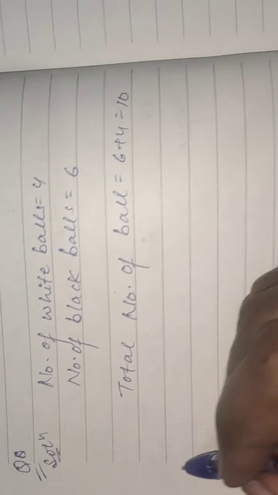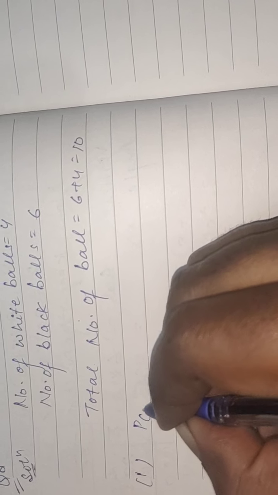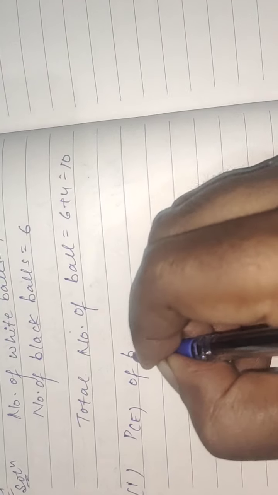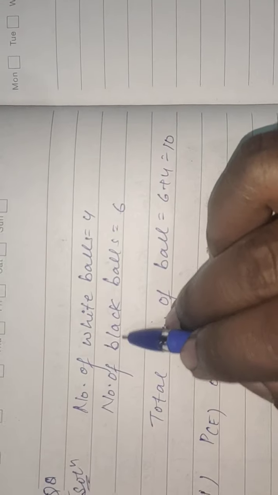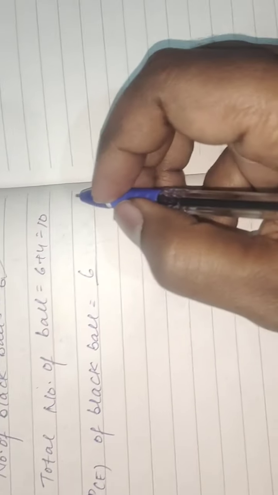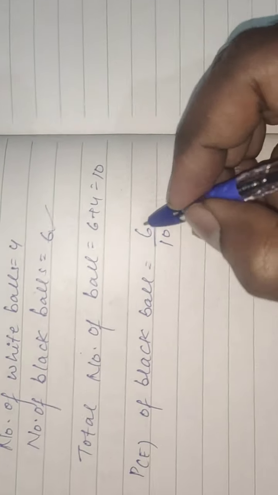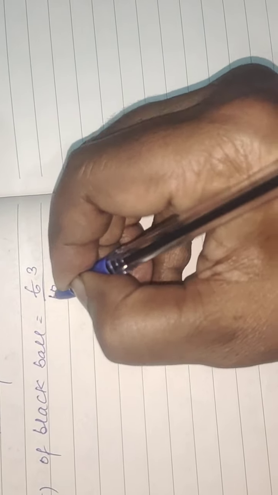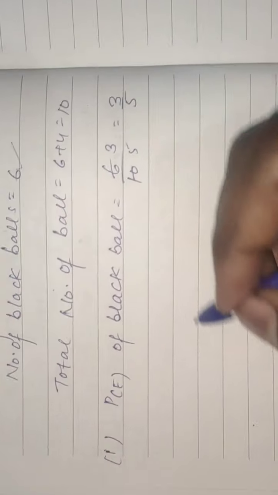Now the first part, the probability of a black ball. How many black balls were there? 6. So 6 were there, and the total number of balls was 10. So this will be 2 3s are 6, 2 5s are 10. So 3 by 5 is the answer.